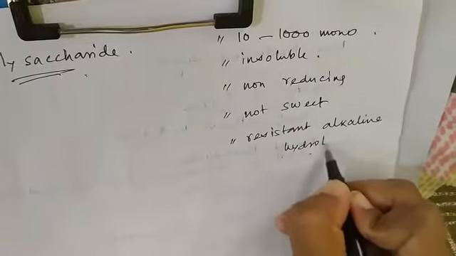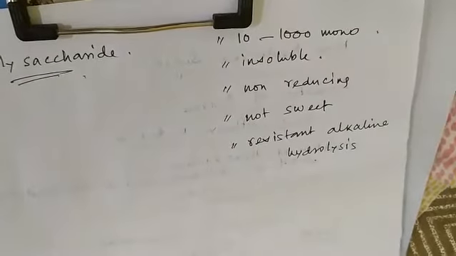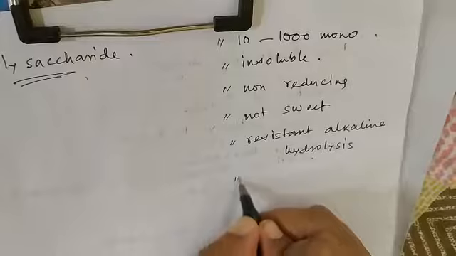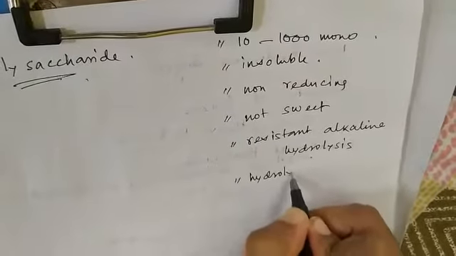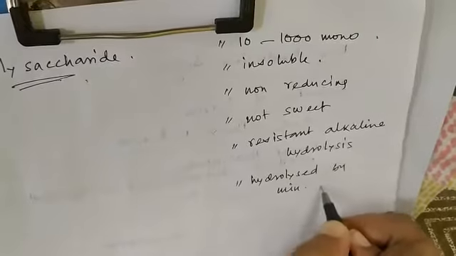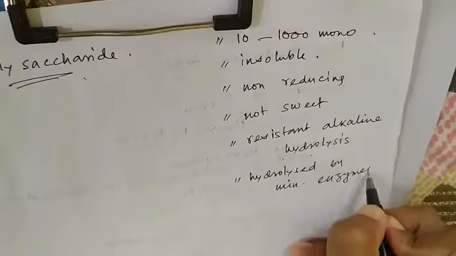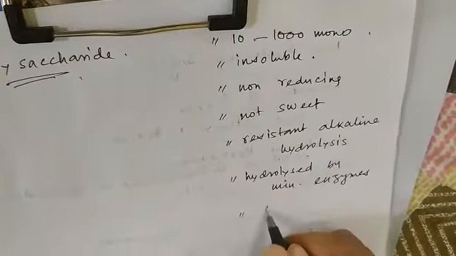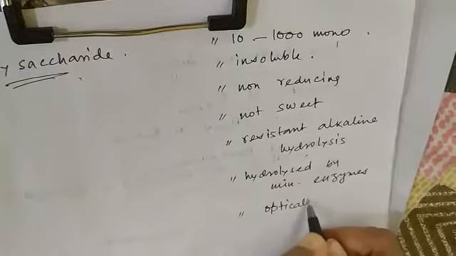So it is impossible to hydrolyze them through alkaline solution. They can be hydrolyzed by minerals or enzymes, and they are optically inactive.